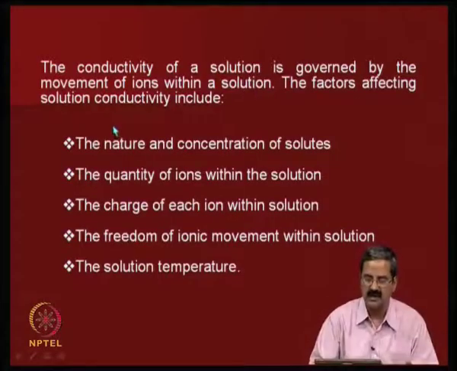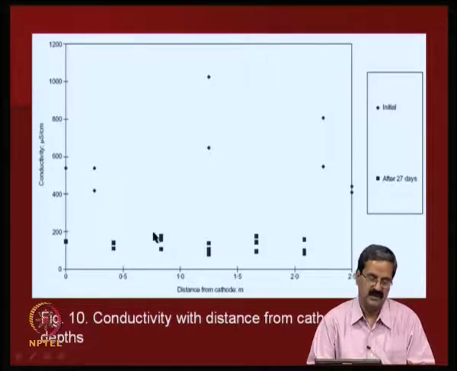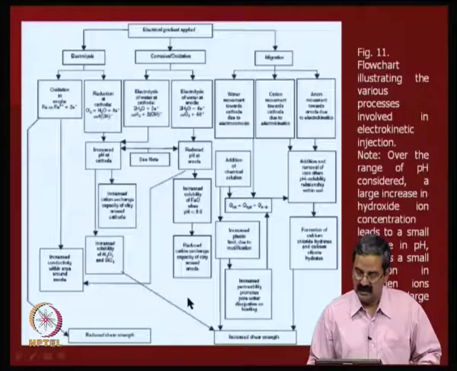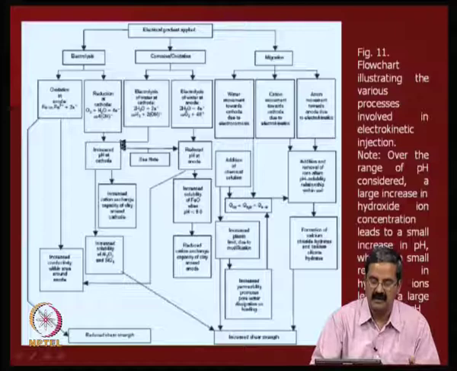The conductivity of a solution is governed by the movement of ions within the solution. The factors affecting the solution conductivity are the concentration of the ions, quantity of the ions, the charge of each ion, freedom of the ionic movement, solution temperature and all that. Of course, there is some more study on the distance from the cathode, and it is more of a parametric study, and they have done a lot of detailed work on how this whole thing happened. You can see the paper that I will refer to for a detailed analysis.